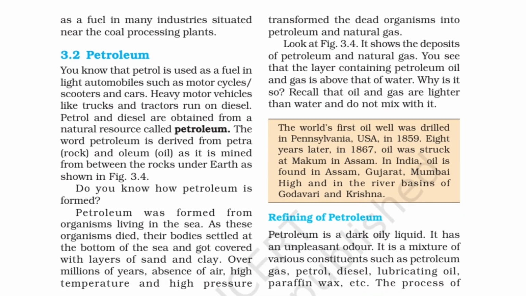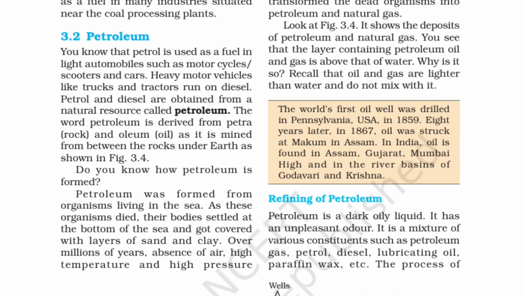Now the other main product, petroleum. You know that petrol is used as a fuel in light automobiles such as motorcycles, scooters and cars, and heavy motor vehicles like trucks and tractors run on diesel. So petrol and diesel are obtained from a natural resource called petroleum. The word petroleum is derived from petra meaning rock and oleum meaning oil, as it is mined from between the rocks under the earth.